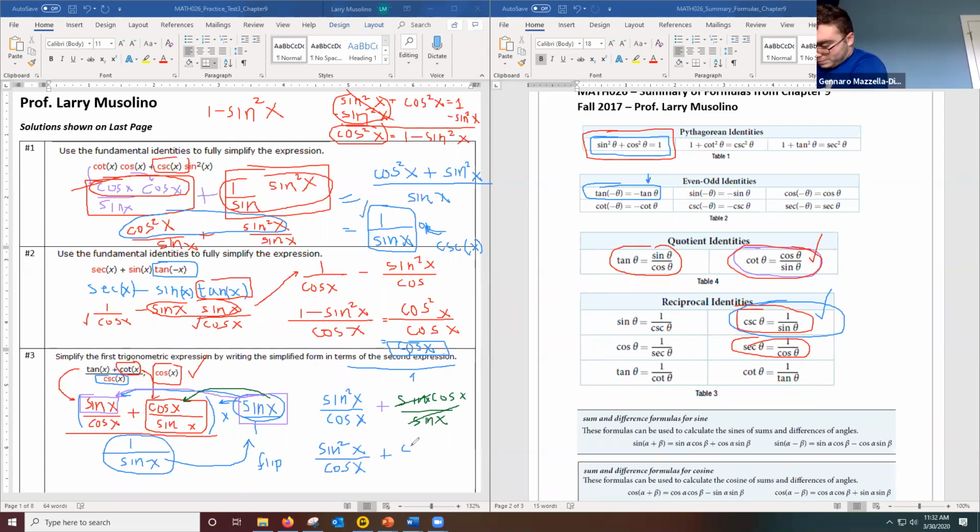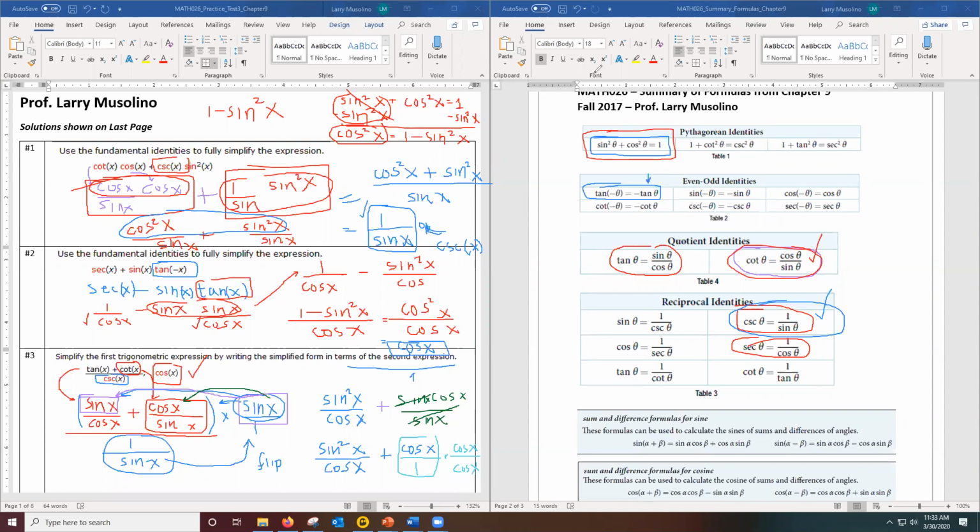I want to add these fractions together, but I don't have a common denominator yet. So let me try to get a common denominator. I can write the second expression as cosine over 1. I want this guy to have a denominator of cosine, so I'm going to multiply this back fraction by cosine over cosine. The only reason I'm doing this is to get the denominator I need.